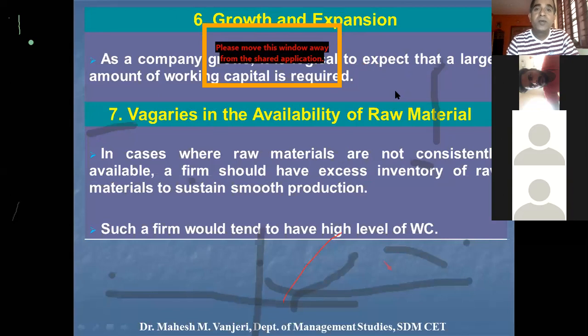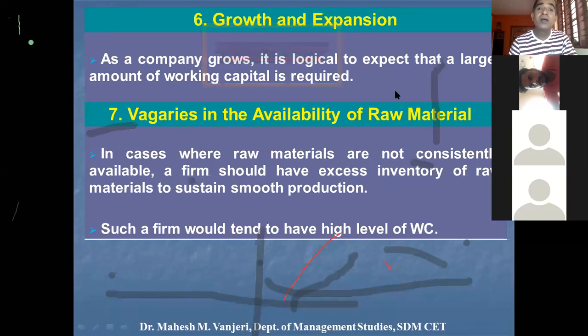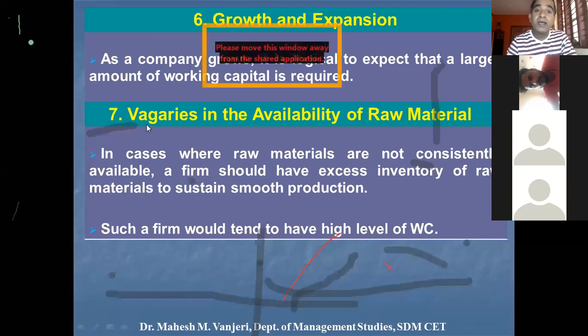The sixth determinant is the growth and expansion. It is very easy to understand. As and when a company grows and it expands its business operations or manufacturing capacity, definitely it will require more amount of working capital than previous. So there is nothing much to discuss here. It's a simple thing. Then seventh factor is vagaries in the availability of raw material.